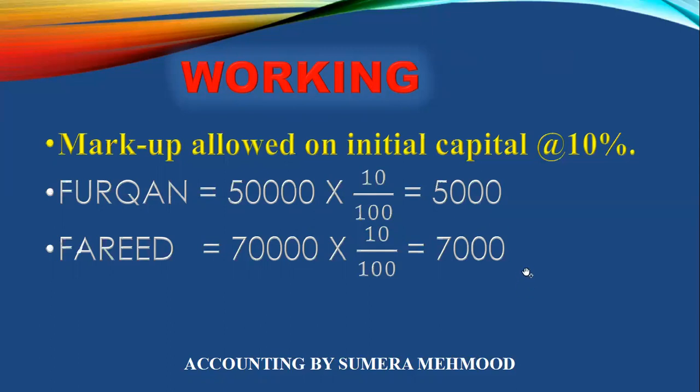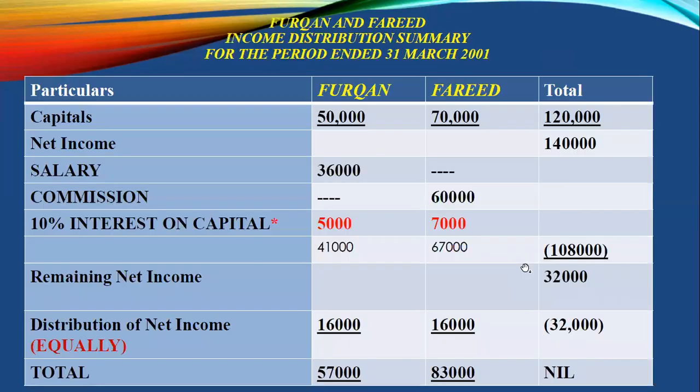And the same you have to do for Farid. This is your main part of the question. The requirement is that the name of the partner should be at the top, then write income distribution summary for the period ended 31st March 2001. Then we have particulars for Khan, Farid, and total. We have capitals 50,000, 70,000, then we have total. Then you have to write net income, and net income should be in the last column.